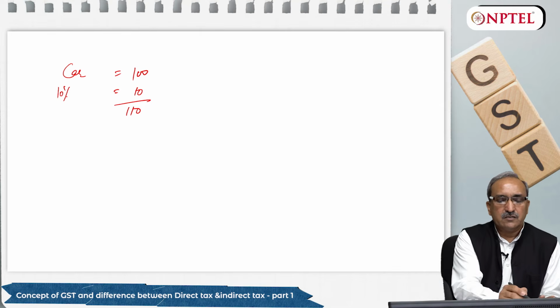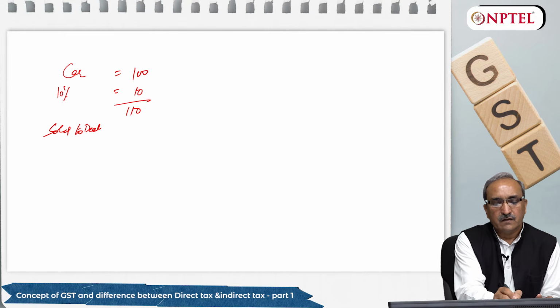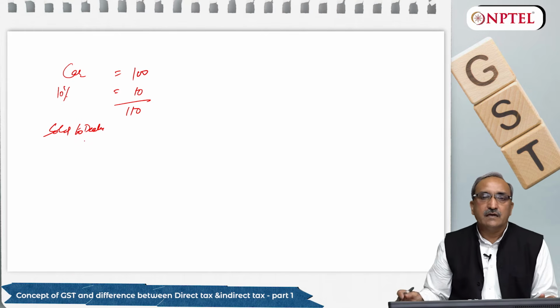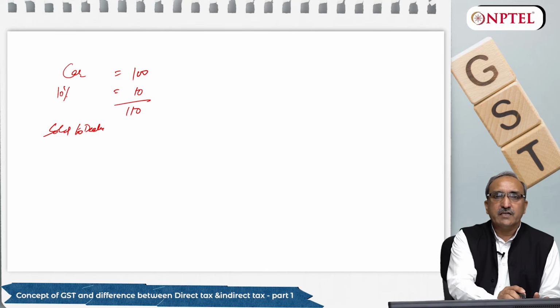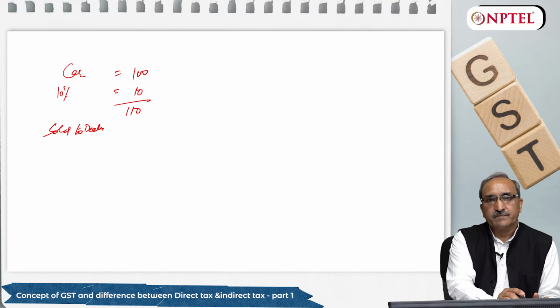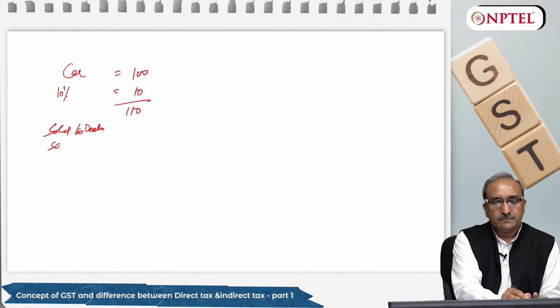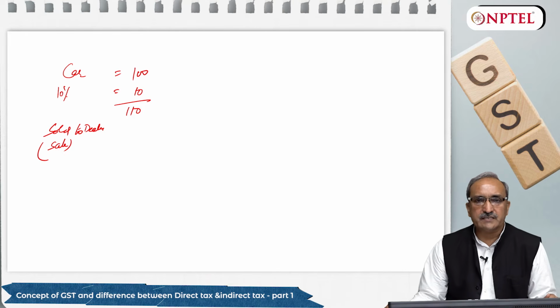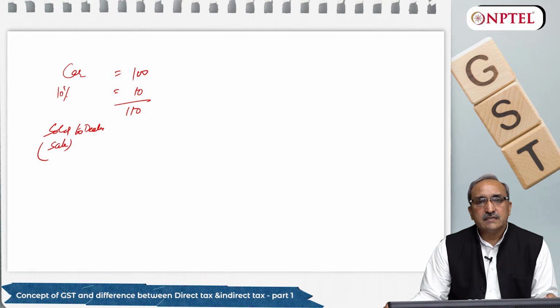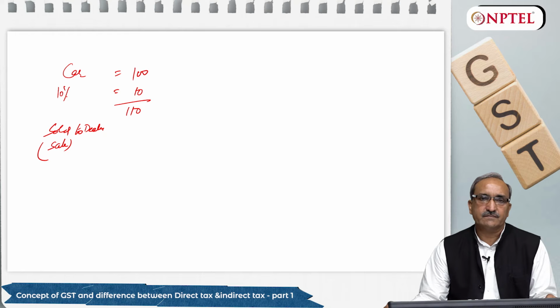Now this car is sold to a dealer who has a business of car selling. So when it is going from the factory to the dealer, it is a sale. Under sales tax and VAT, it is a sale. So when it is a sale, this car is subject to sales tax.